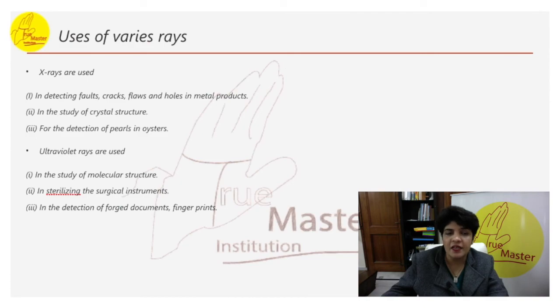X-rays are mainly used for fingerprint detection or for examining surgical instruments. These are the uses of X-rays. As for ultraviolet rays, they are used in the study of molecular structure and in the detection of forged documents and fingerprints. UV rays are also used for sterilizing some instruments.